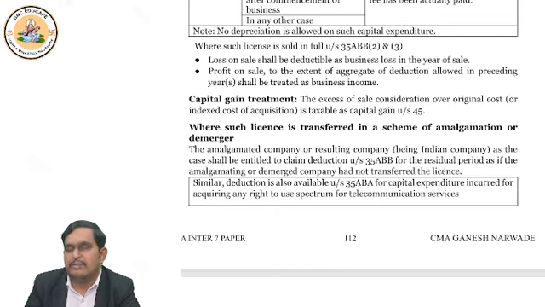Then please remember that it is a business loss. But if you sold for more than the WDV, then sale value up to original cost will be your business income. Sale value more than original cost is your capital gain income.